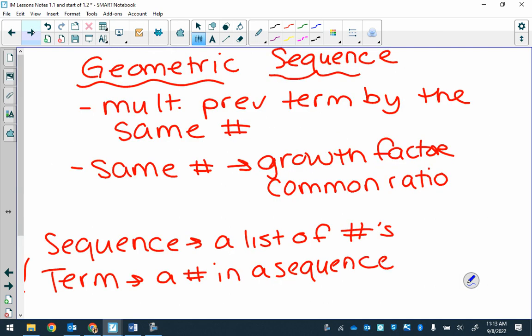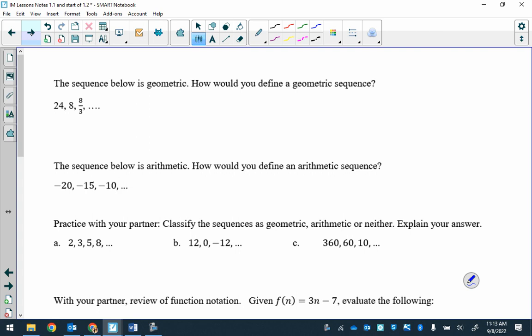Okay? If you turn to the next page, just this first one, they're telling you it's geometric. So what should you have? You're multiplying by the same number, right? What is that called? Growth factor or common ratio. Excellent.